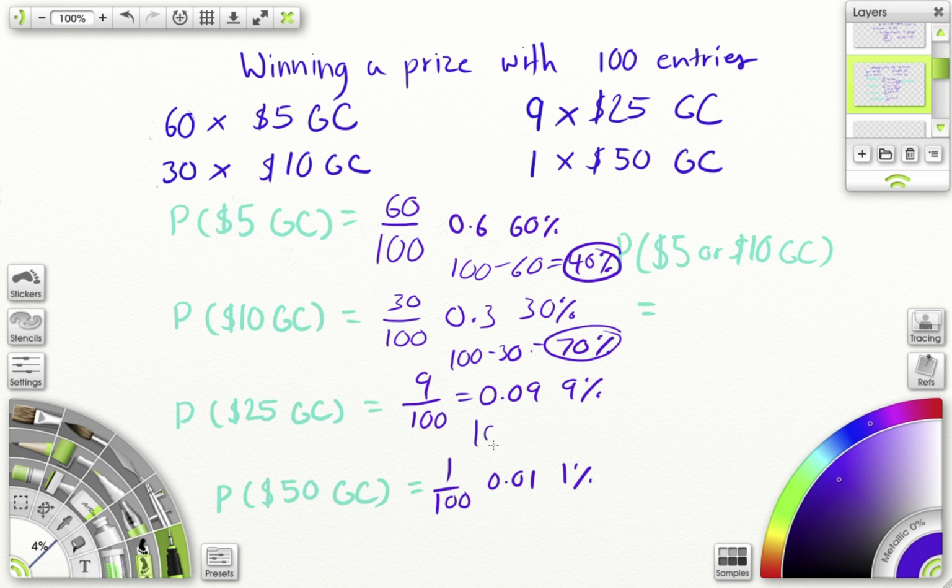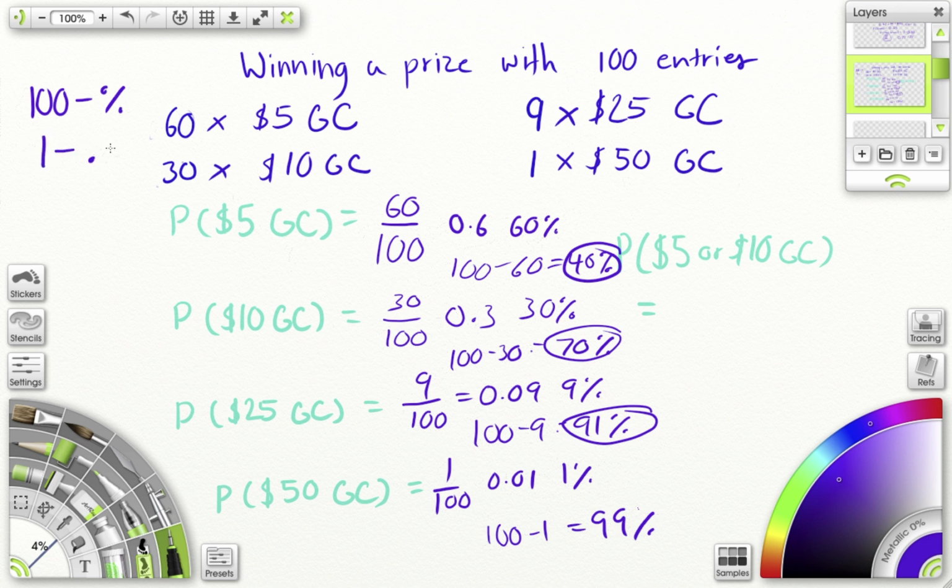This one, I can do 100 minus 9. This equals 91%. This one is 100 minus 1 equals 99% chance. Okay? If you have a percent, you do 100 minus the percent. If it's a decimal, you do 1 minus the decimal. If it's a fraction, you do 1 minus the fraction. All right?